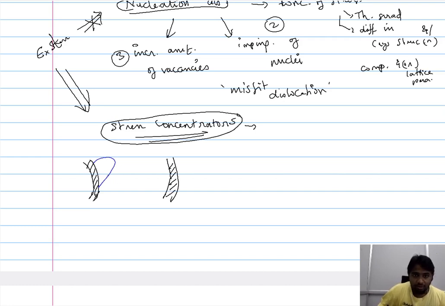So we have a dislocation line that contains a combination of edge and screw dislocation. The section of the dislocation line that was predominantly edge dislocation in nature began to move in this direction.